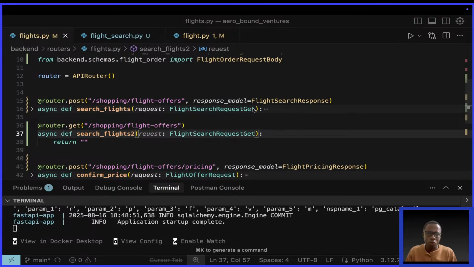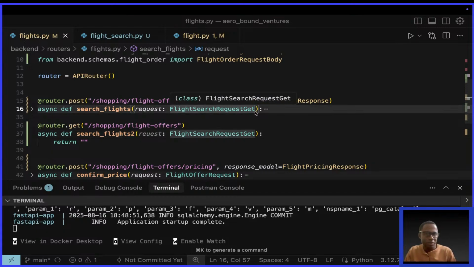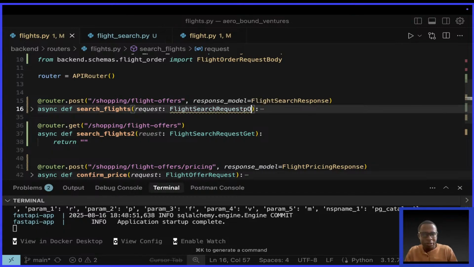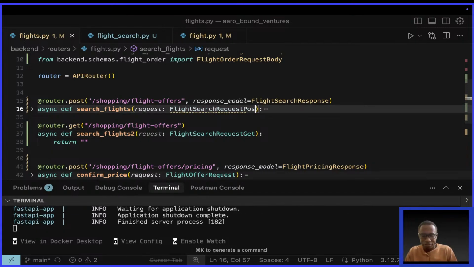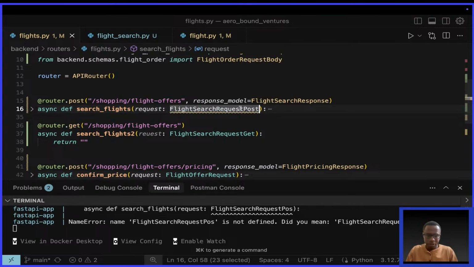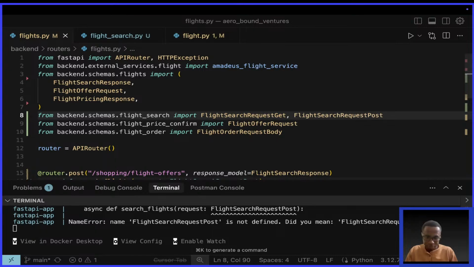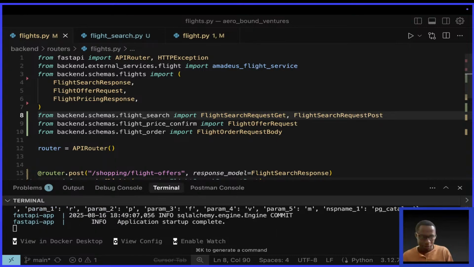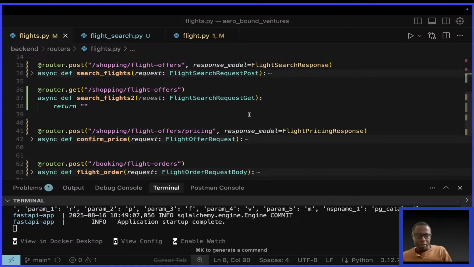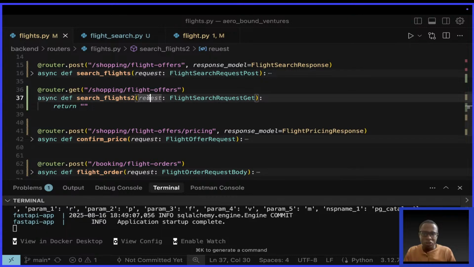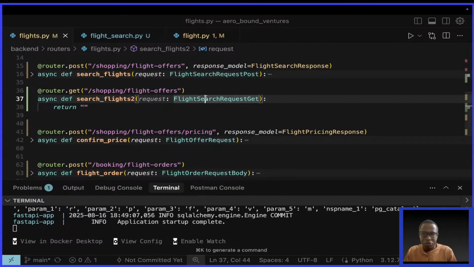No. This has to be post, guys. This one has to be post. What's wrong with me? Okay, this has to be post, and this one get. So you have to import post also, like that. Okay, now we need to complete this one. This has to be request. My spelling of request was wrong. So we have to complete this one.